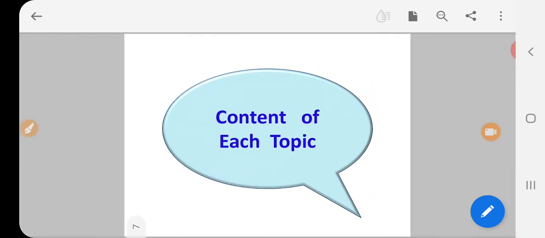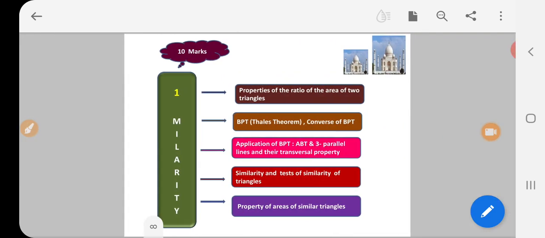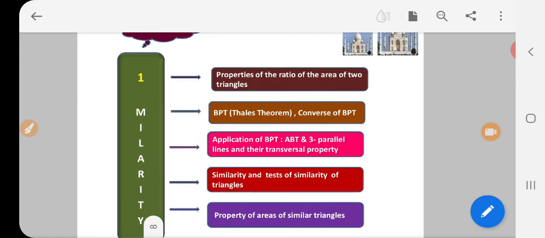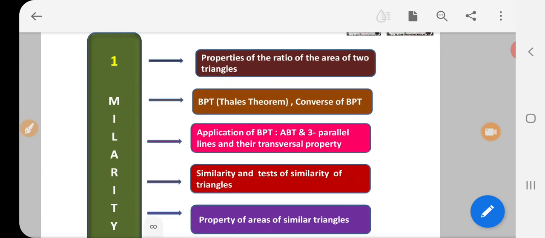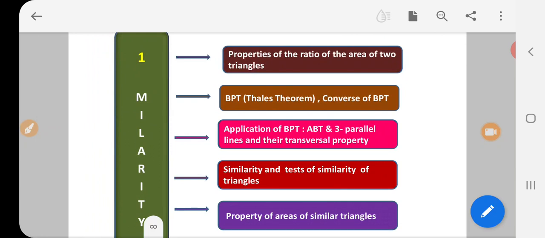What is the content of each topic? We will see each topic, and it will become very clear to you how to prepare for the board examination. First topic, which is for 10 marks, Similarity. What are the contents of this topic? See, properties of the ratio of the areas of two triangles. BPT, that is the Basic Proportionality Theorem, also called the Thales theorem.